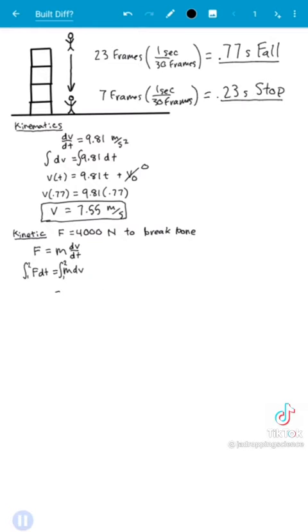Well, unless he's burning some crazy amount of calories on the way down, no, it's just a constant and we can take it out. Now we evaluate our definite integral and we can write it as m delta v. The left hand side of this equation isn't quite as obvious. Is the force a function of time? Let's use a force versus time graph as a tool to help us understand this question.